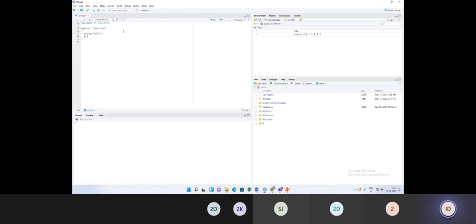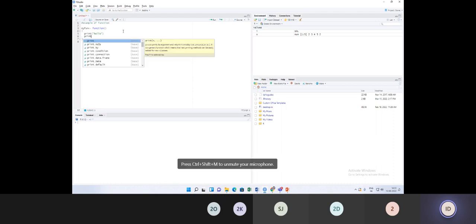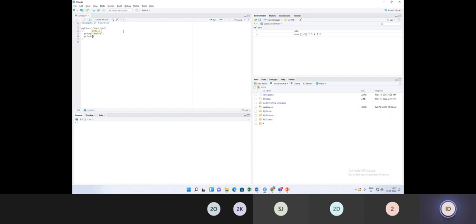In one more print statement, I will give print. Finish. Now, if you look at this, this complete statement is called the function definition.